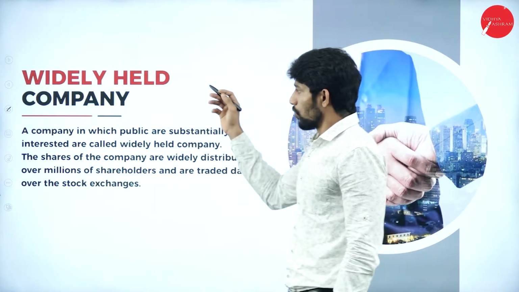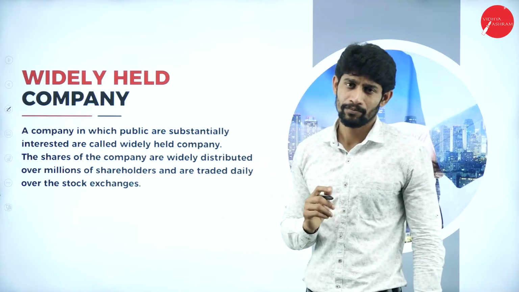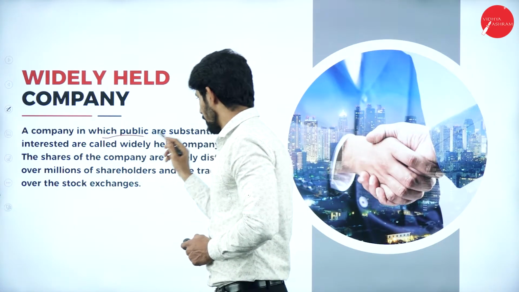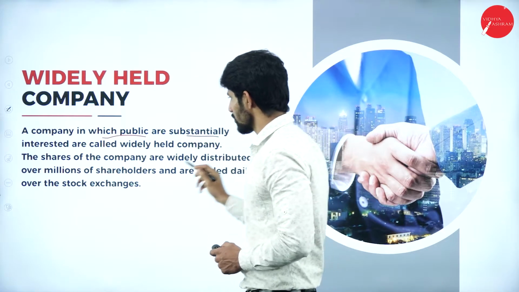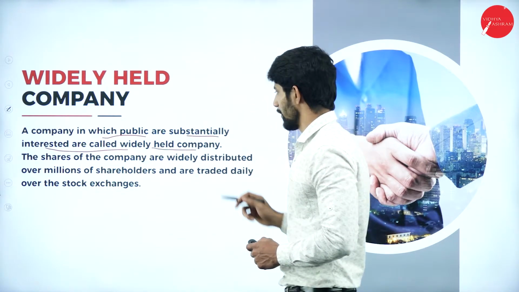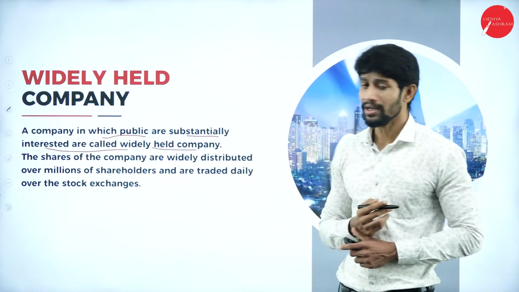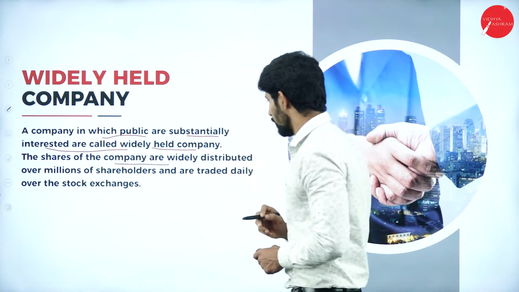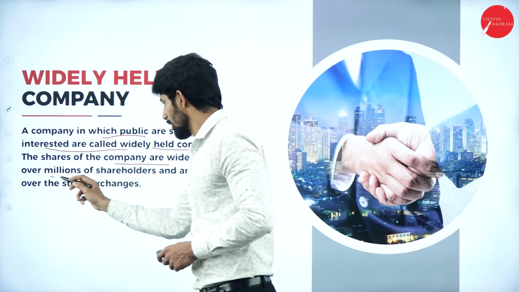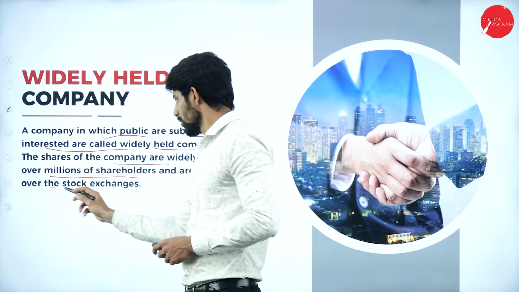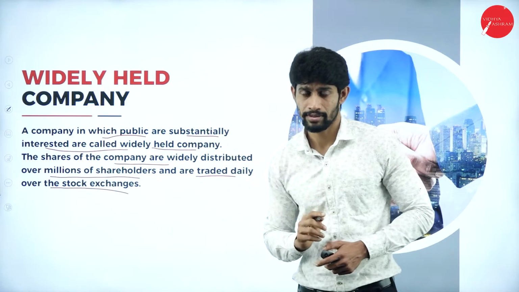Next one, widely held company. So what is this widely held company? A company in which the public are substantially interested is called a widely held company. The shares of the company are widely distributed over millions of shareholders and are traded daily over the stock exchanges.